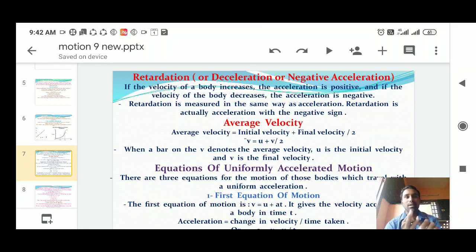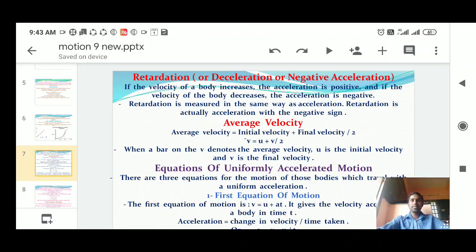Distance is when an object covers any particular path in the actual manner, the actual path. Displacement is when an object covers the shortest distance.